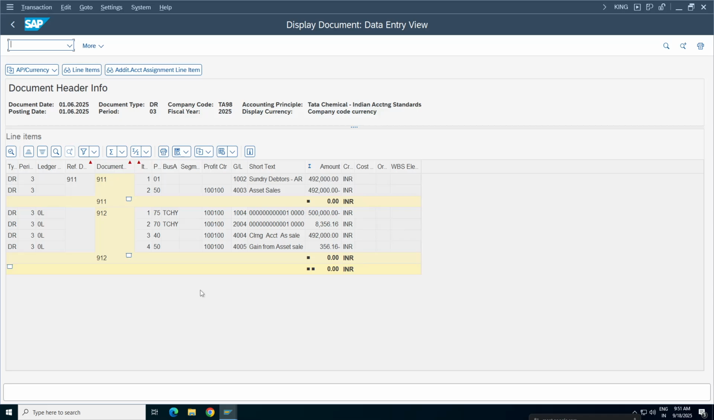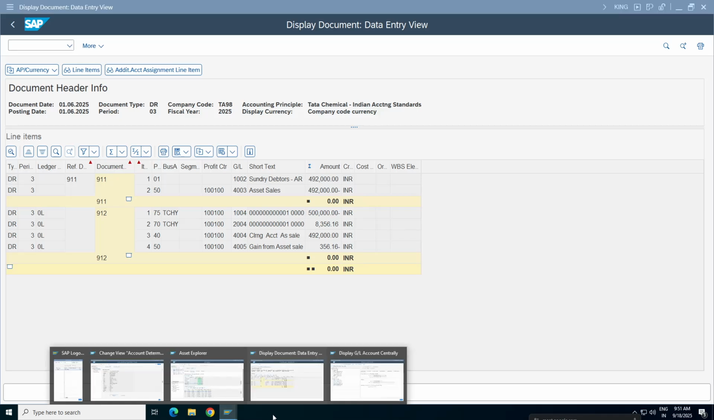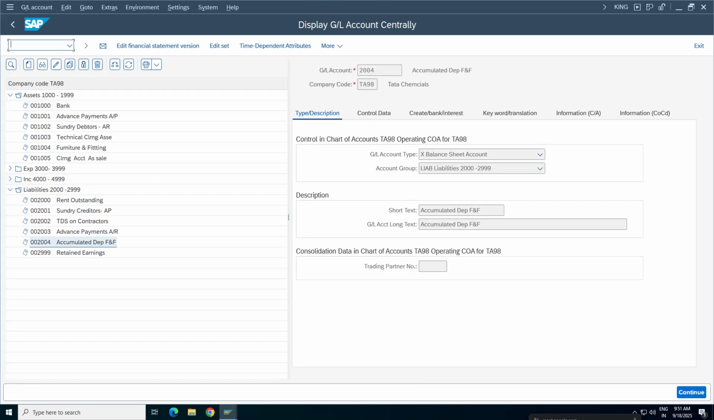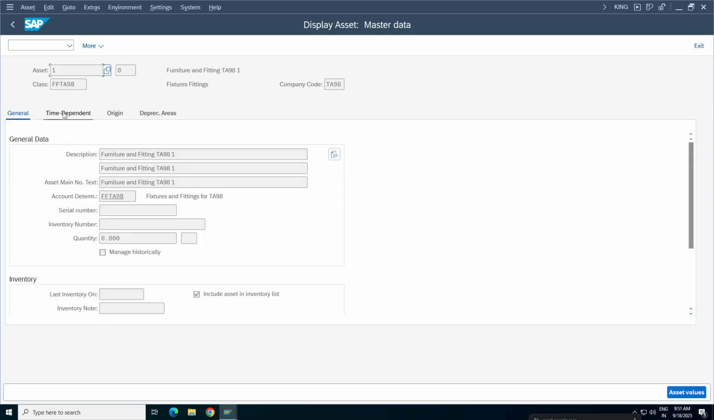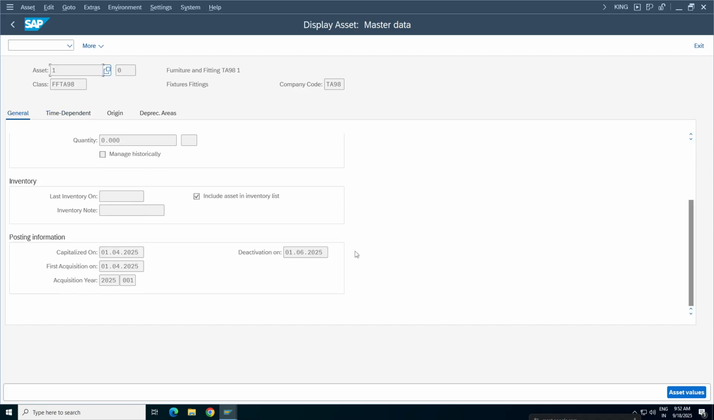356 rupees 16 paise. Now go back to the asset master. What happened to asset master? Slash OAS03, master data. Just press enter. Now what happened? Time dependent. Sorry, under general tab itself, scroll down here. So deactivated. Now we can't do any postings for this asset master because you already sold it. After selling, can you do anything? No, right? So this is done.